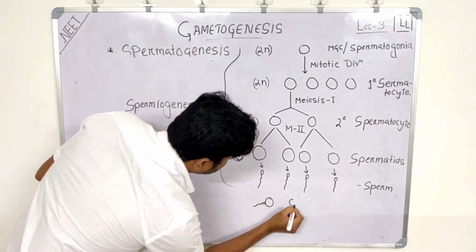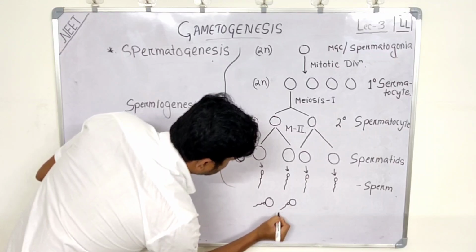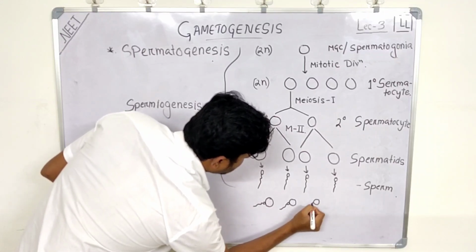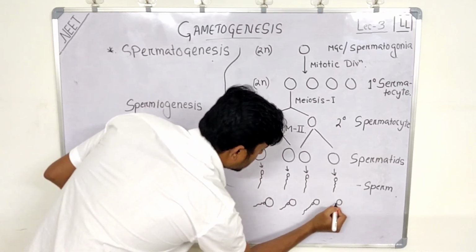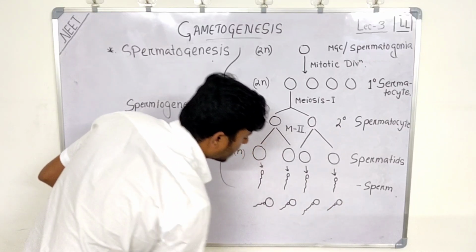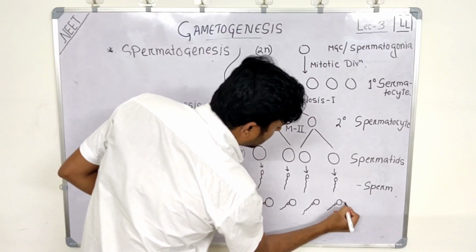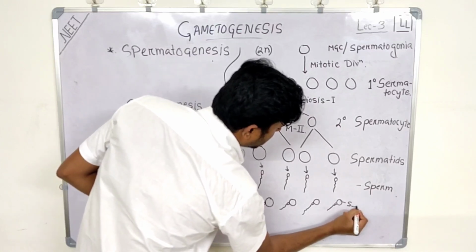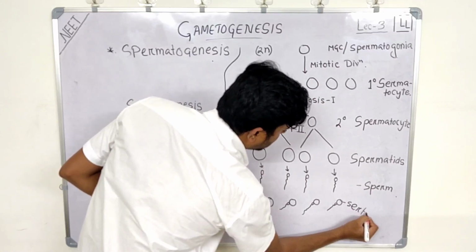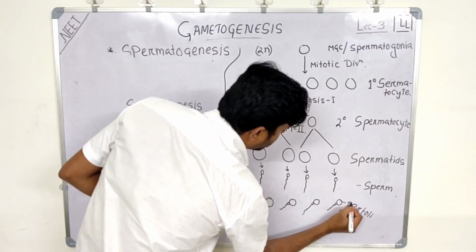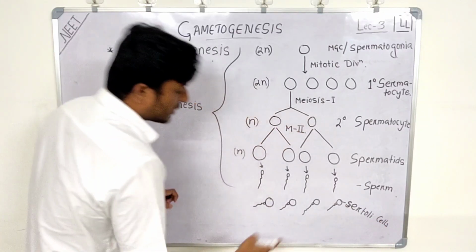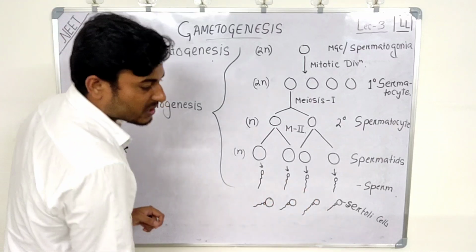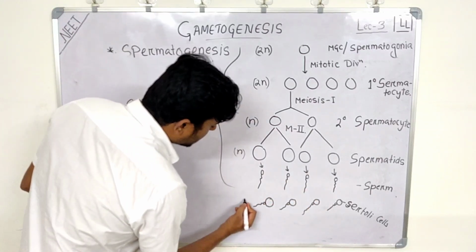Now these sperms get embedded in the Sertoli cells like this, right? Let's say these are Sertoli cells, and they are released from the seminiferous tubules by the process of spermiation.